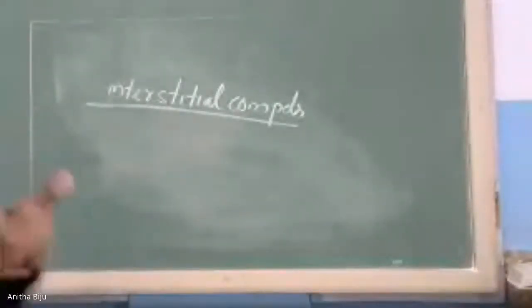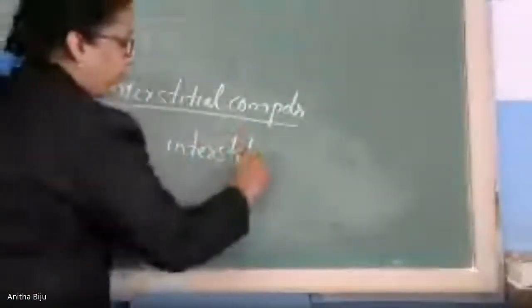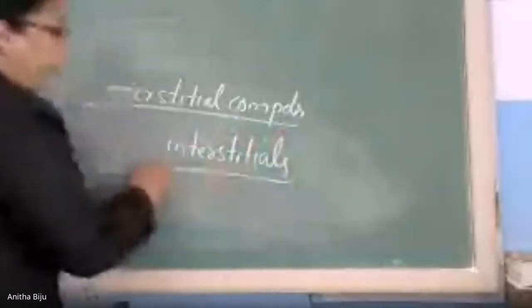Even if we have a particular shape, there exists vacant space in the crystal structure, and these vacant spaces are known as interstitials. So what are interstitials?